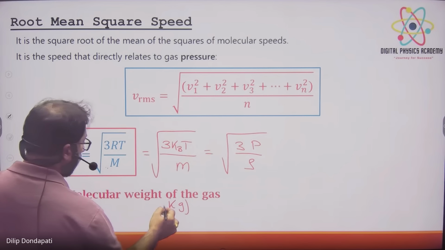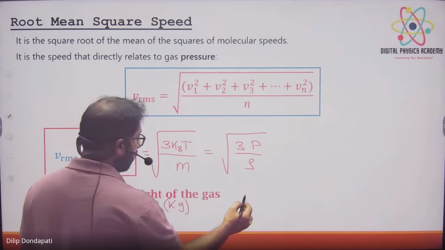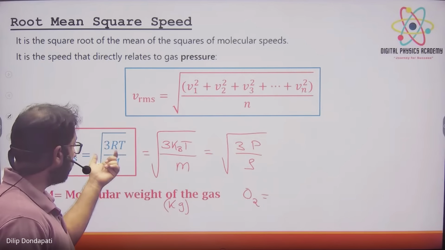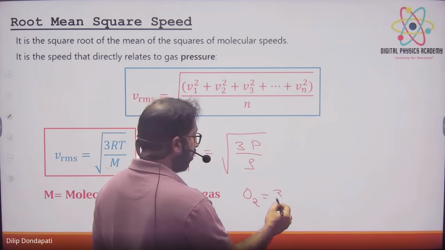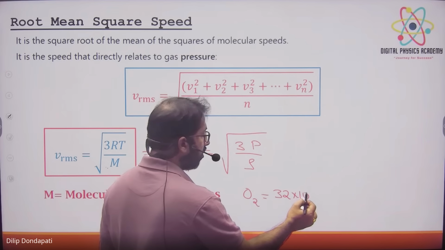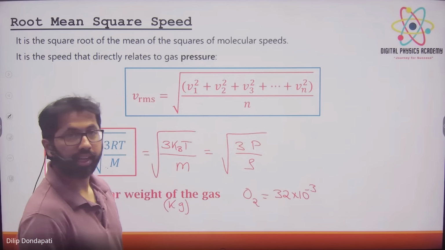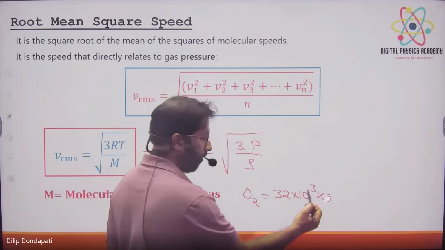Tell me, what is the molecular mass of oxygen? 32. 32 units are what? Grams. So when substituting in the formula, you have to put 32 into 10 power of minus 3, to get to kgs. That is important.